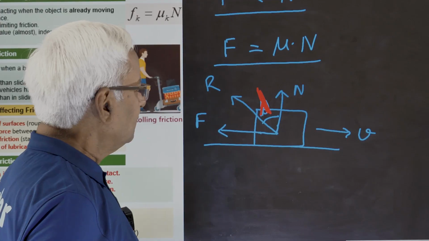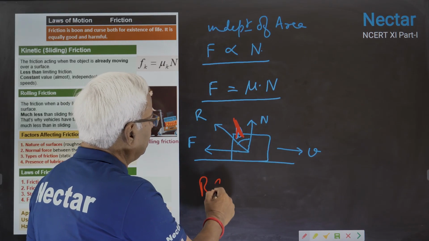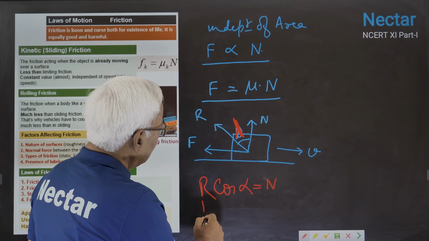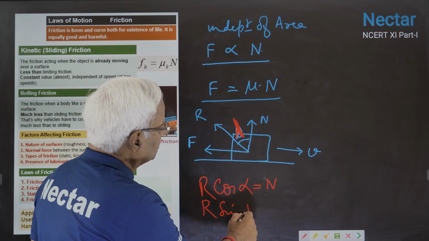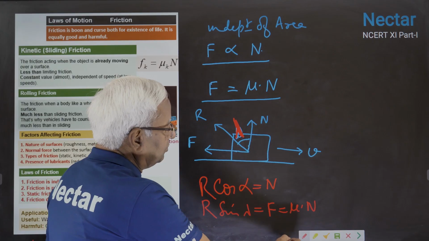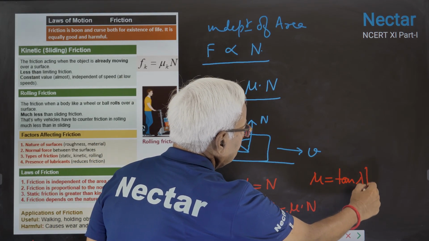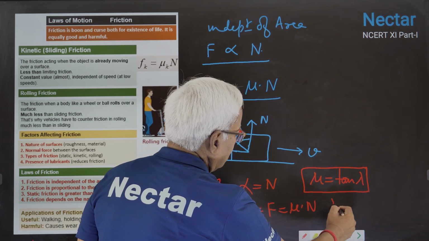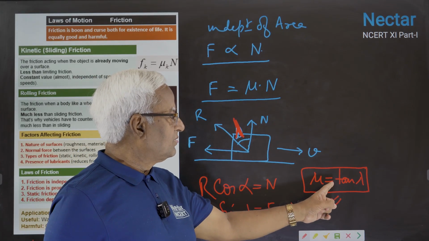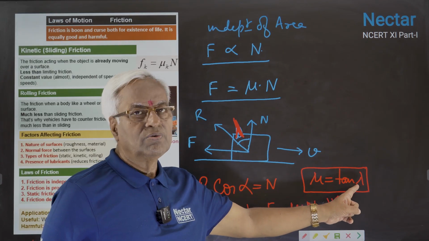This is known as the angle of friction. Here we find R cos lambda is N, R sin lambda is F, that is mu into N. You take the ratio, you find mu equals tan lambda. Remember, this equation is also very important. Coefficient of friction is always equal to tan lambda. What is lambda? Lambda is the angle of friction.